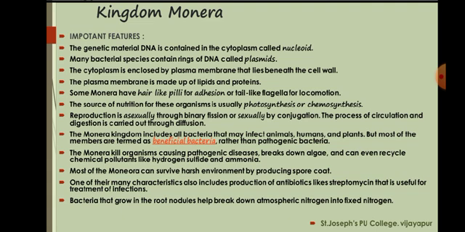Means if any bacteria is attaching to our body, how is it possible? Because of pili. They are called attachment structures, and they have tail-like structures called flagella, or flagellum, for locomotory functions.